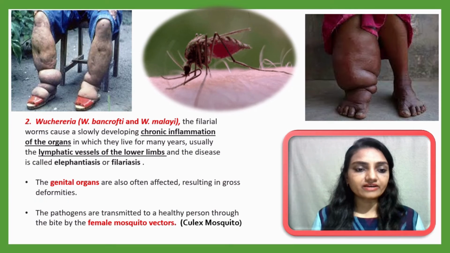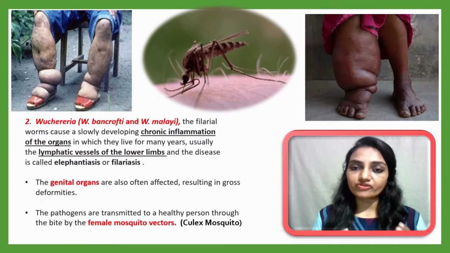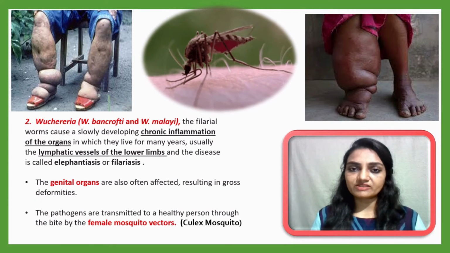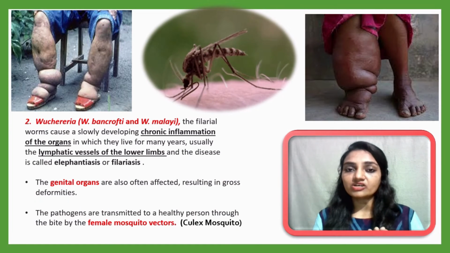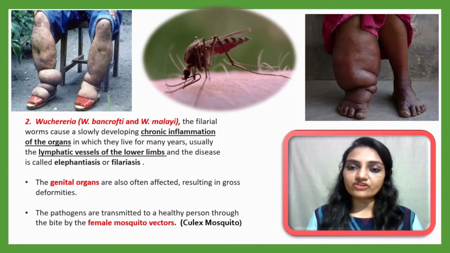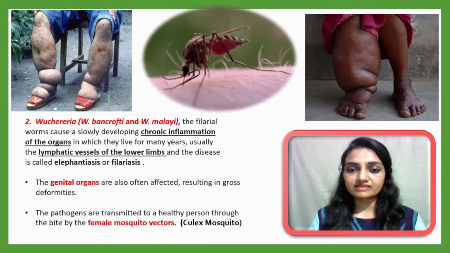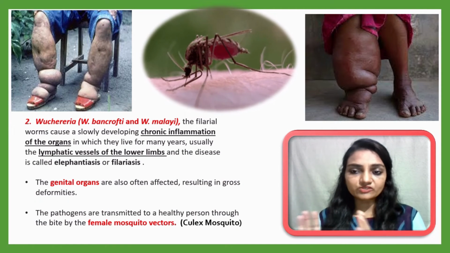The filarial worm causes slow development of chronic inflammation of the organs. Once an organ is infected, chronic infection develops inside it, and the worms live there for many years, up to 6 to 7 years.